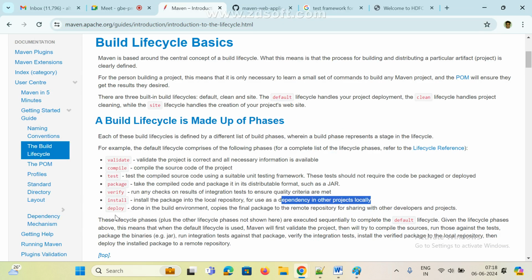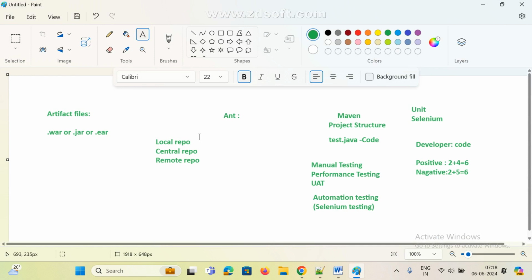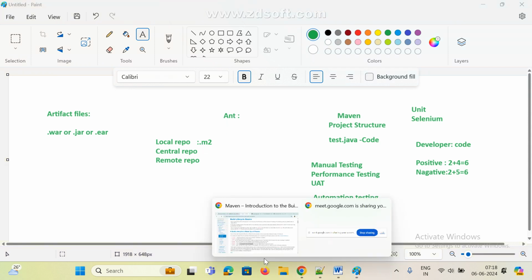Now verify and install means install the package into the local repository. Local repository means, by default, we can see one directory in our local machine, that is nothing but the .m2 directory. Once you install Maven on our machine, we can see one directory. What is that directory name? That is the .m2 directory, and that is nothing but the local repository. Okay, I will show you that.